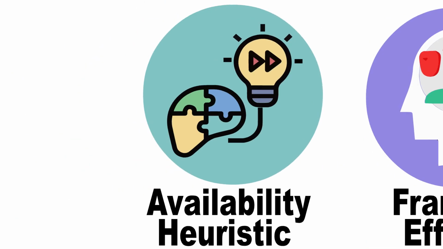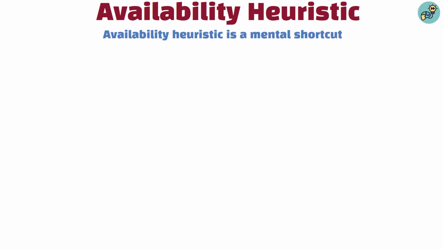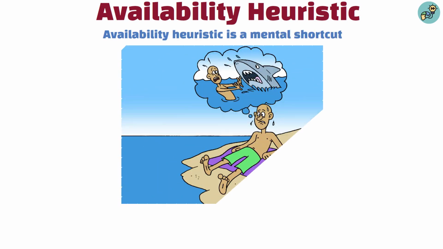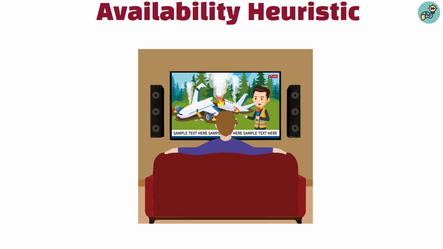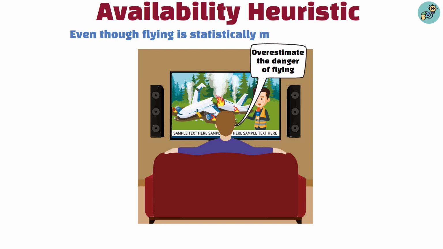Availability heuristic. The availability heuristic is a mental shortcut that leads us to overestimate the likelihood of events based on how easily examples come to mind. For instance, after seeing news reports about a plane crash, you might overestimate the danger of flying, even though flying is statistically much safer than driving.